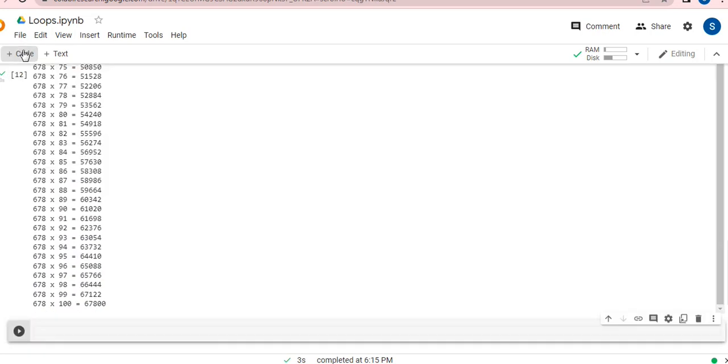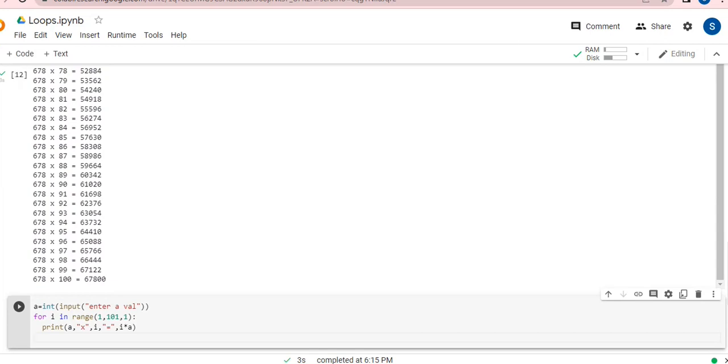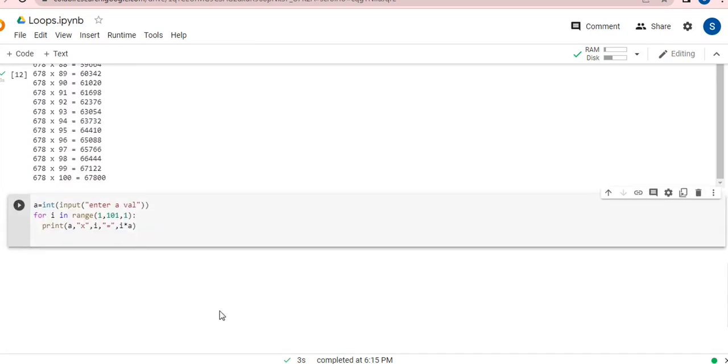So I've copied the code. I'm going to paste it over here, and I'm going to edit my code. This I'm going to add. All right.